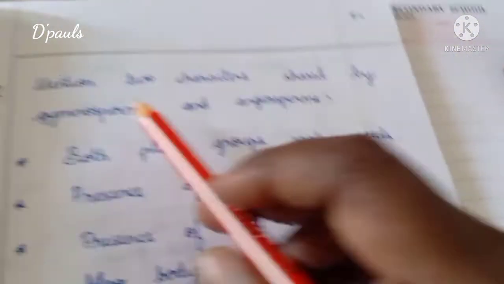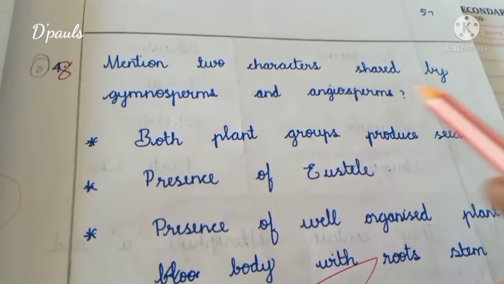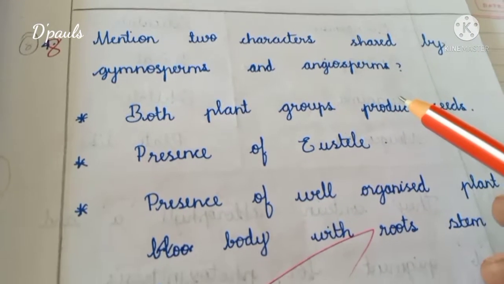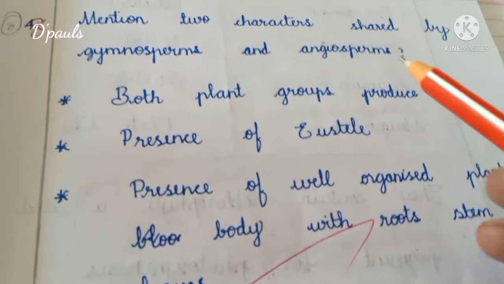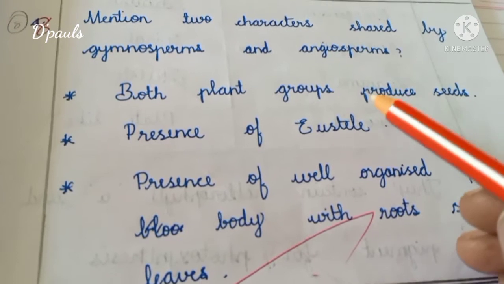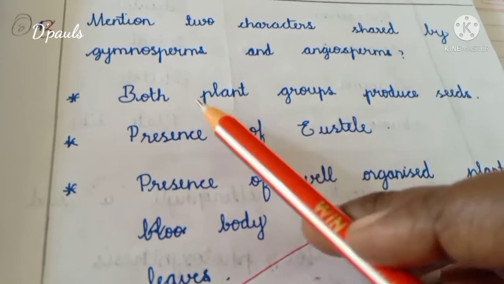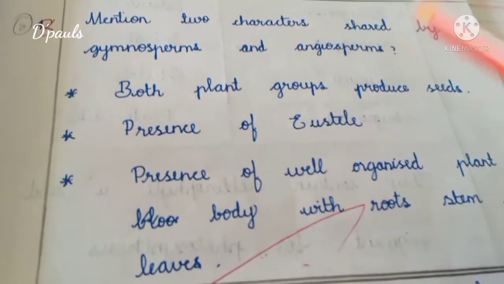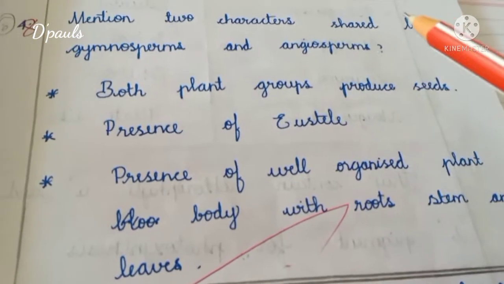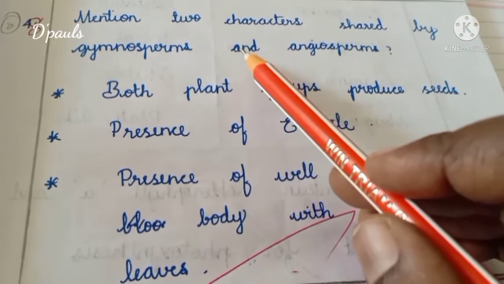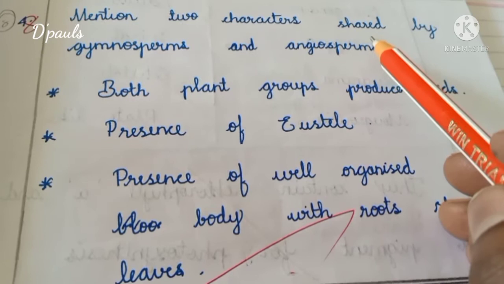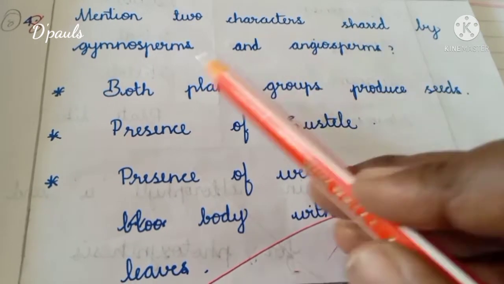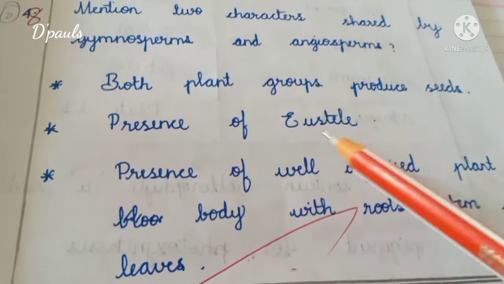Answer number 8. Mention 2 characteristics shared by gymnosperms and angiosperms. Many children misunderstand this question and write the differences between gymnosperms and angiosperms. If you write so, that answer is not correct. It is a wrong answer. They have asked you to write the characters shared, that is similar characters, between gymnosperms and angiosperms.